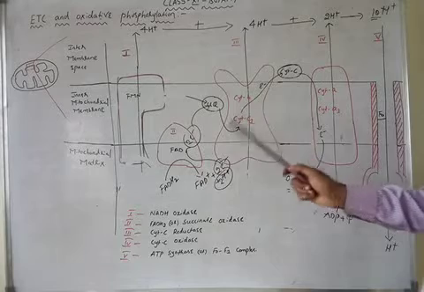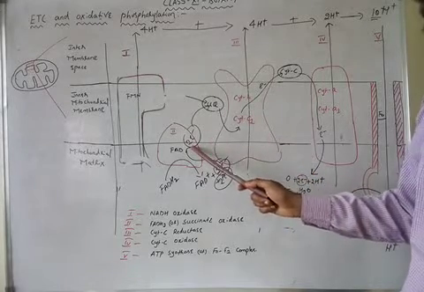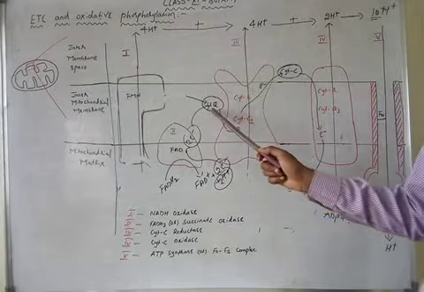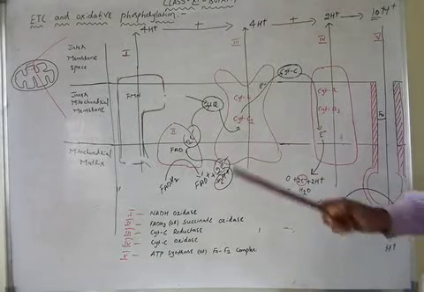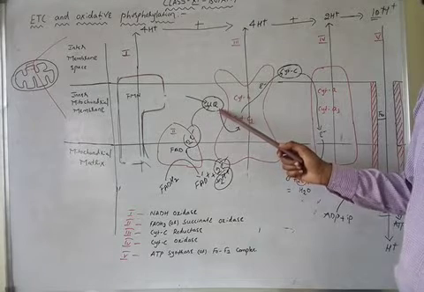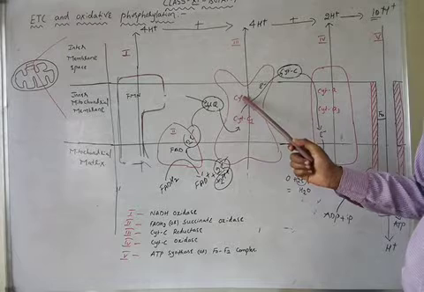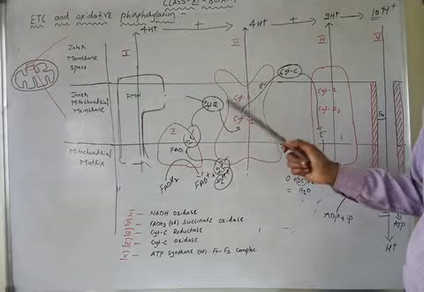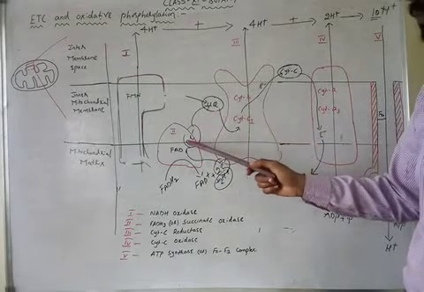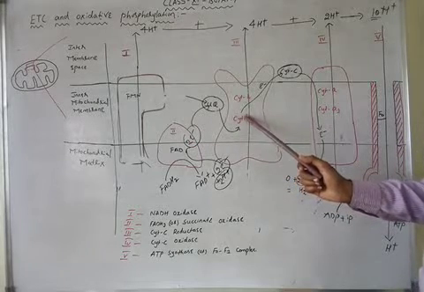That means the electrons from complex 2 are given to complex 3 through ubiquinone. That means ubiquinone is the mobile electron carrier connecting complex 1 and complex 3 during NADH oxidation, as well as connecting complex 2 and complex 3 during FADH2 oxidation.